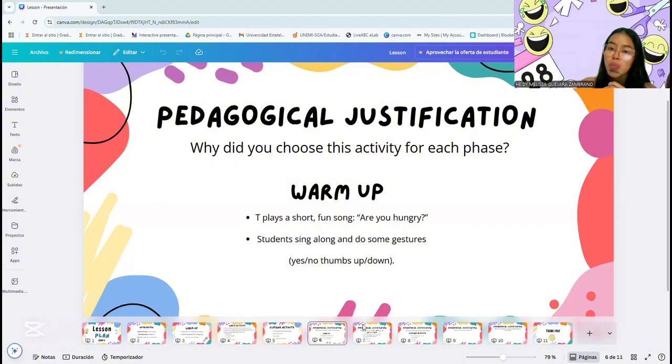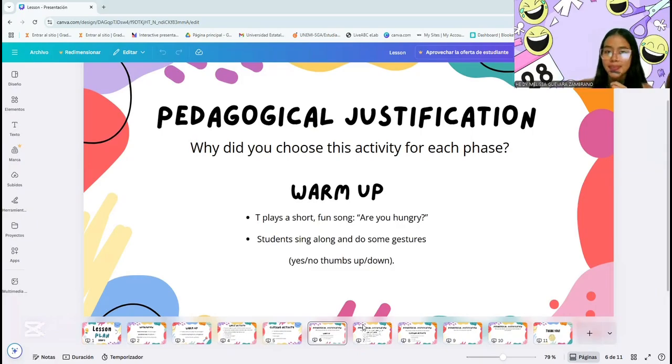It is also important to know that in a warm-up, we have to include all those activities that catch the attention of our students, because it's the best way in which we could work with them and support their learning process.